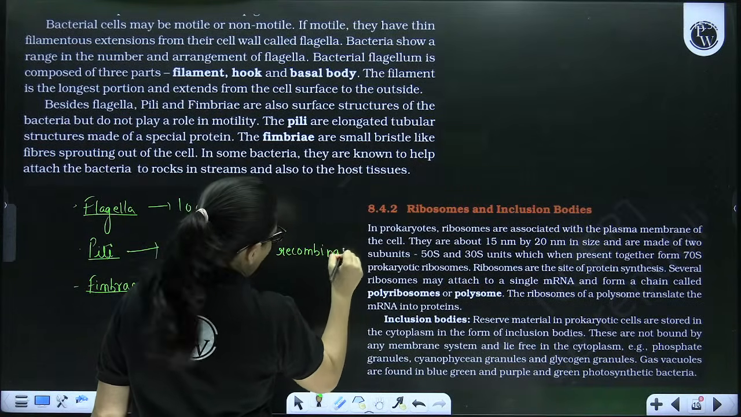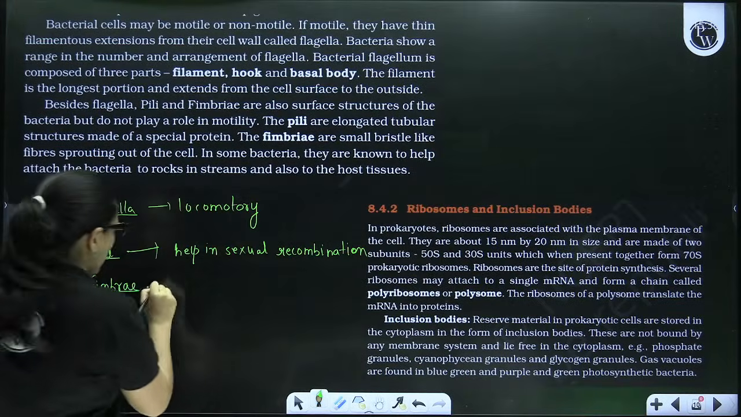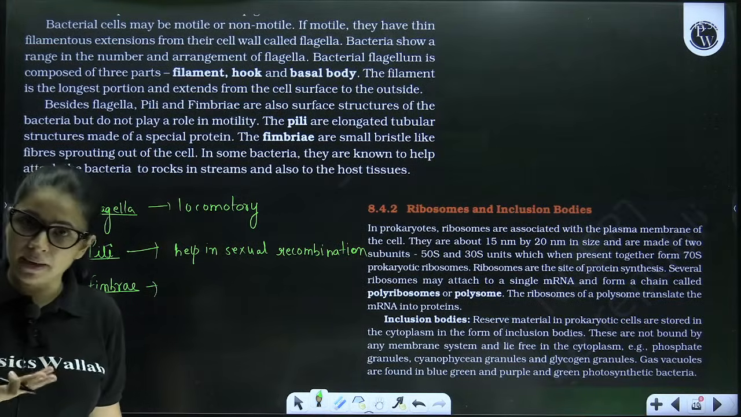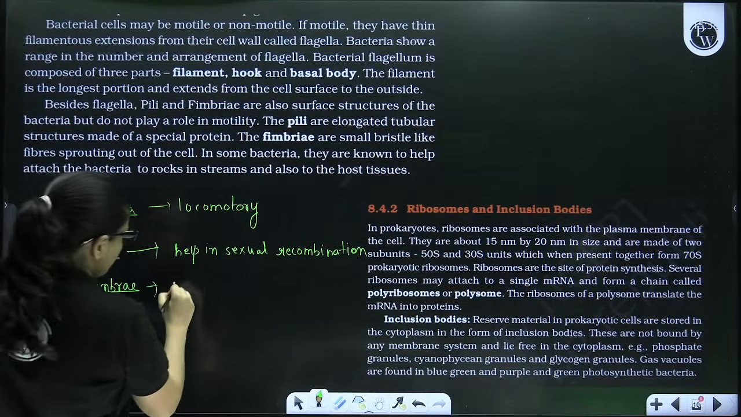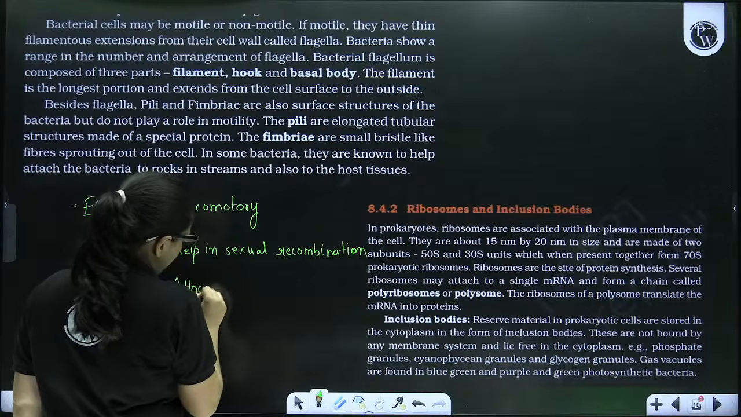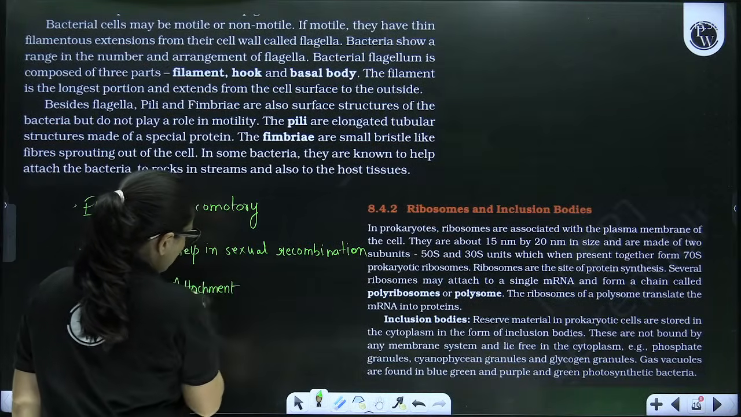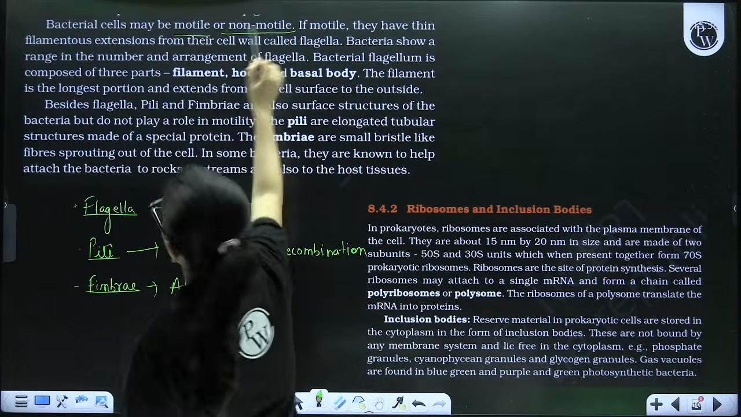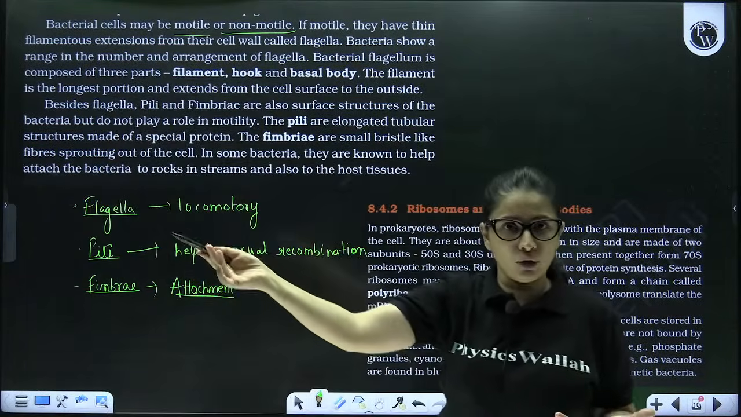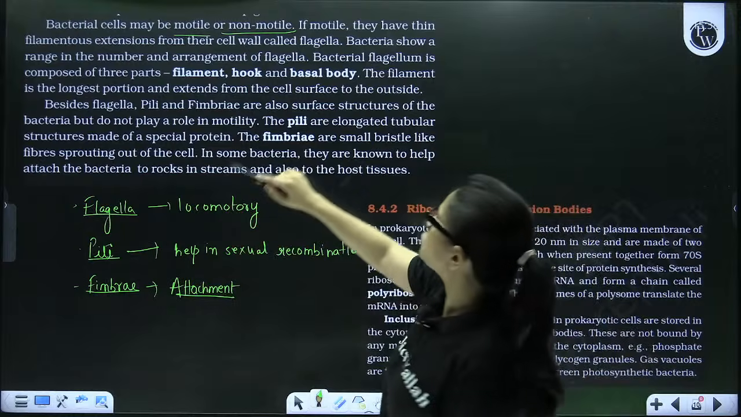Similarly, when I talk about fimbriae, again these are the extensions of plasma membrane which help in the attachment of the bacteria to the substratum. So fimbriae help in the attachment. Correct? So that only over here it is written. Now bacteria cell may be motile or non-motile. If it has flagella, motile. If it does not have flagella, it is non-motile.